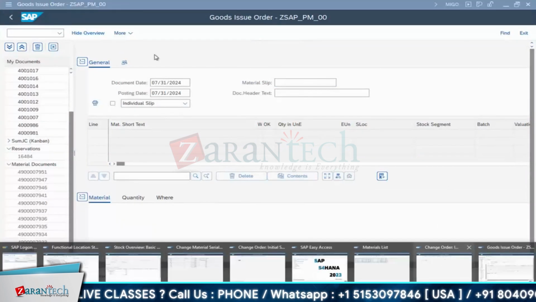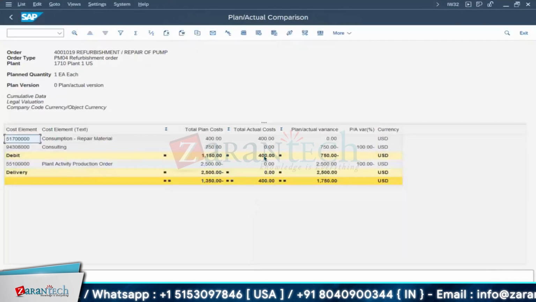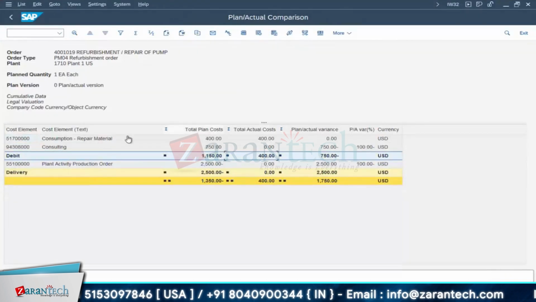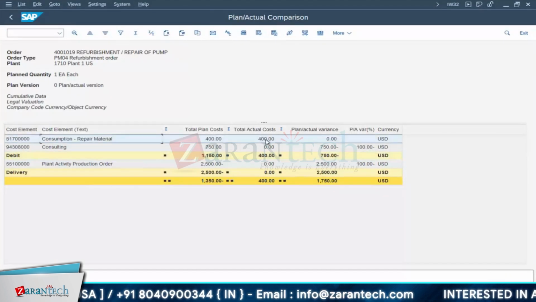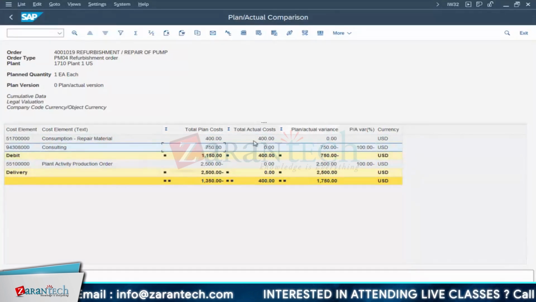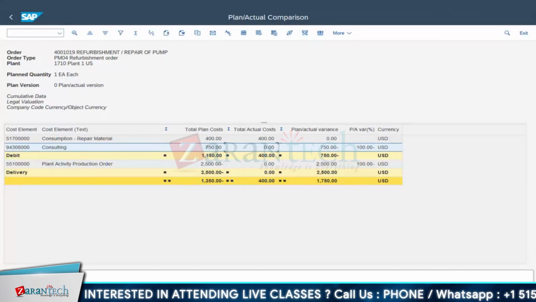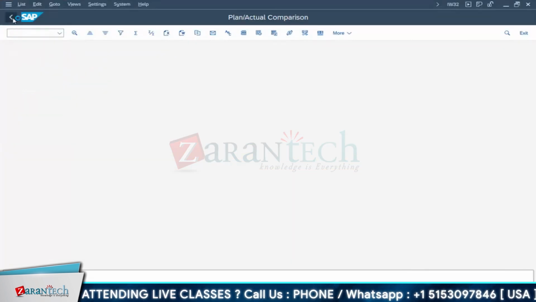So let me go back to the order part. Again, go for your cost part. Go for your report, plan versus actual cost. See, actual cost is 400. Why? Because you have received the material, as of now 400 rupees. 750 is your manpower cost. When will it come as actual cost over here? You have to do that transaction, the confirmation. It means work should be performed.